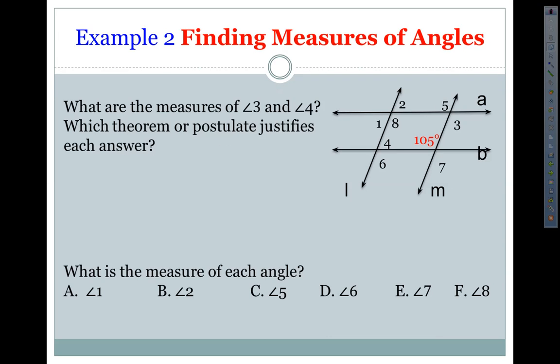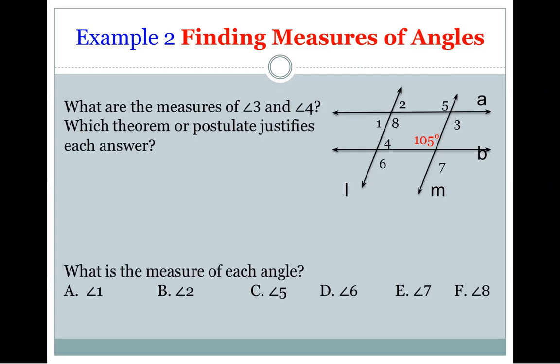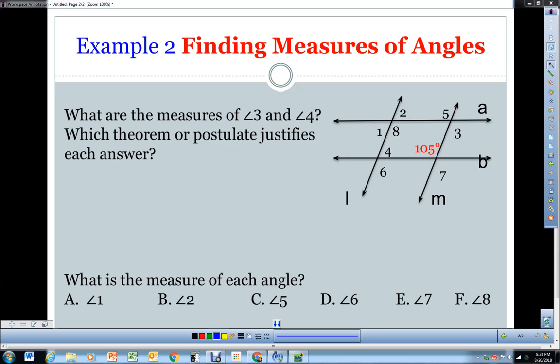What are the measures of angle 3 and 4? Which theorem or postulate justifies each answer? So in this problem, we're going to take a look at angle 3 and angle 4. The angle they give us is 105 degrees. As we look here, how is angle 3 related to 105?